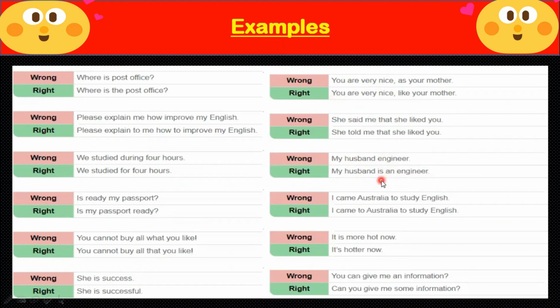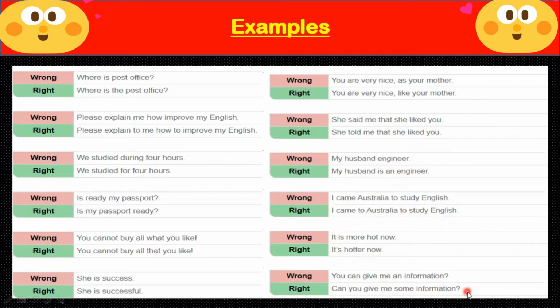We need is as well as and before vowel. I came Australia to study English. I came to Australia to study English. It is more hot now. It is hotter now. Instead of using more, you will use hotter, the second degree of adjective.